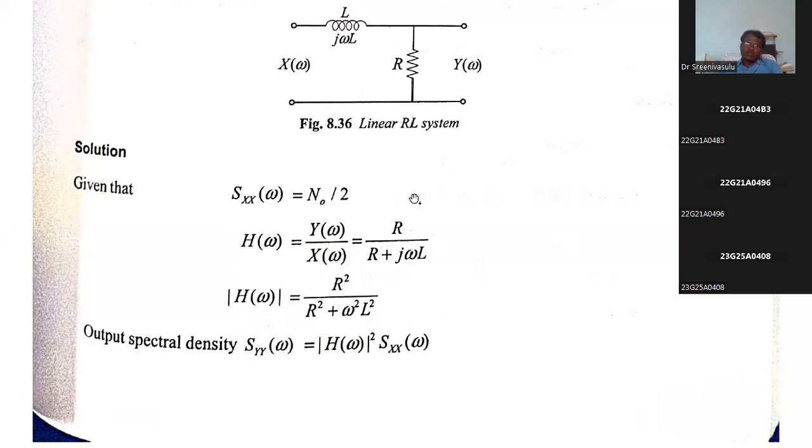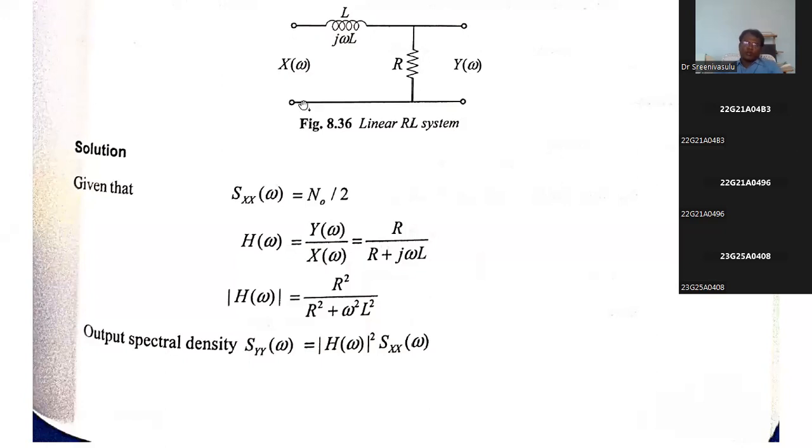So you don't get confused here. My idea is you treat this as the input voltage and this as the output voltage. Now the units of this inductive reactance are ohms.